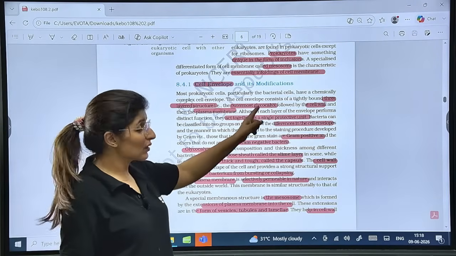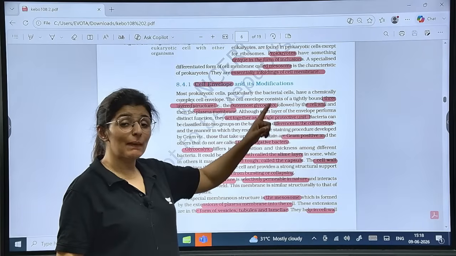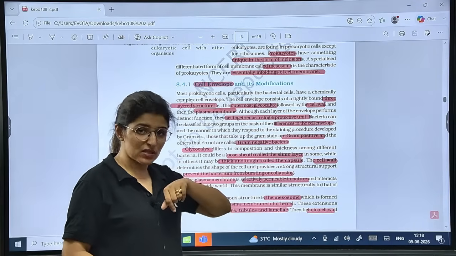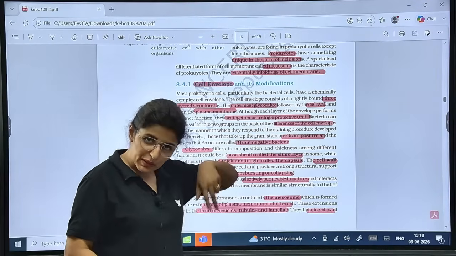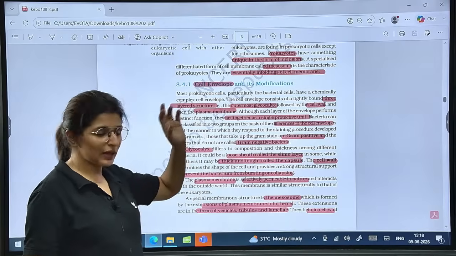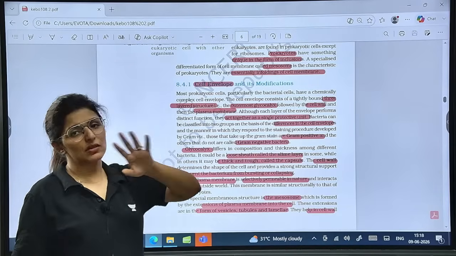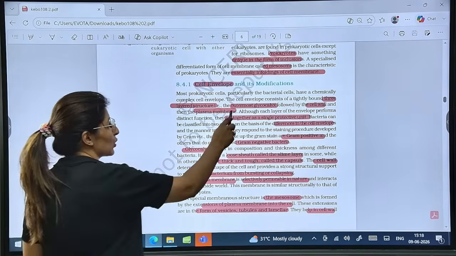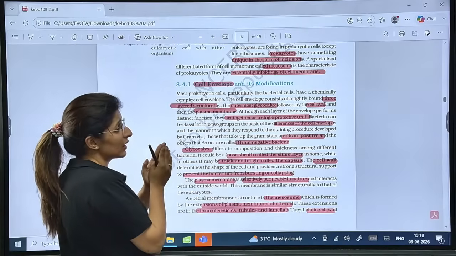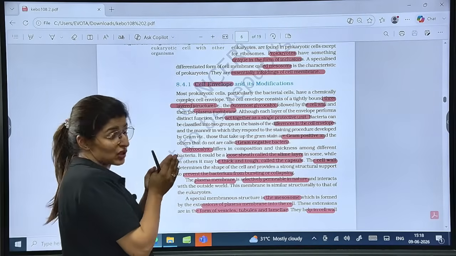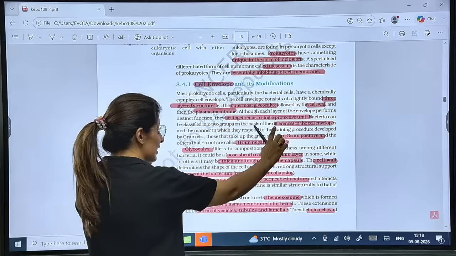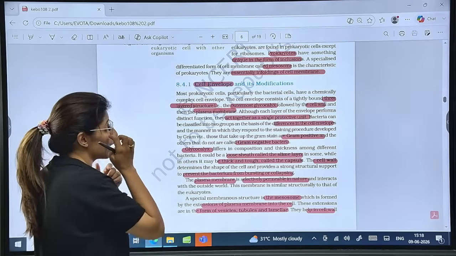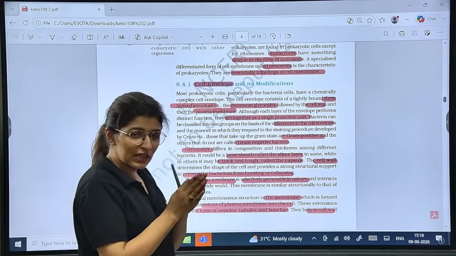And what is the function of glycocalyx? It helps the bacteria to hide from our immune system, right? Cell wall will be present except in case of mycoplasma, and plasma membrane is always present, right? But together they will act as one single unit and give protection. So a single protective unit.